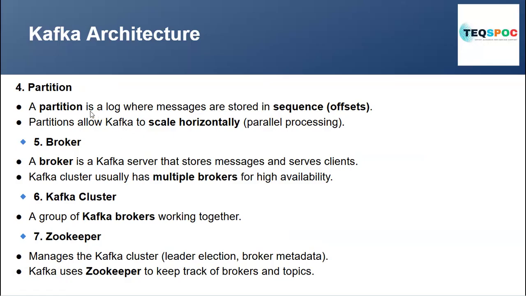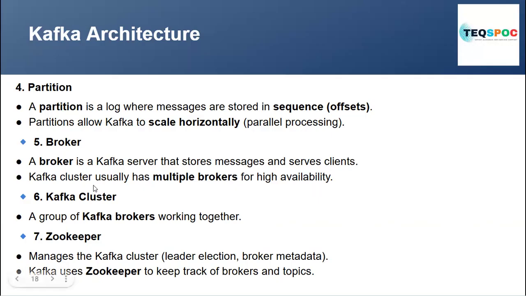What is a partition? A partition is a log where messages are stored in a sequence. Sequence is tracked by the offset, which is a sequential number given to each message. Partitions allow Kafka to scale horizontally, which means parallel processing. We also have a broker in Kafka architecture. A broker is a Kafka server that stores the messages and serves them to clients.